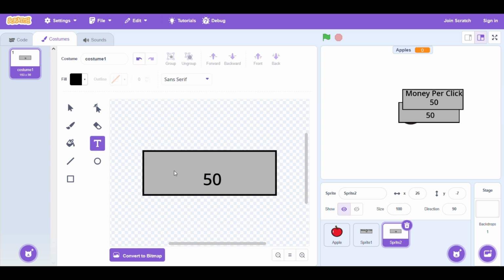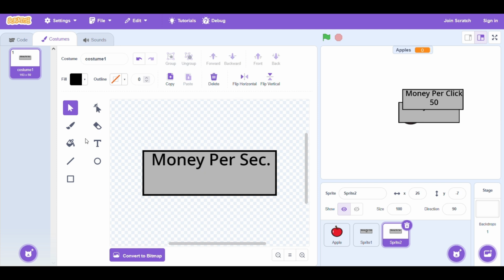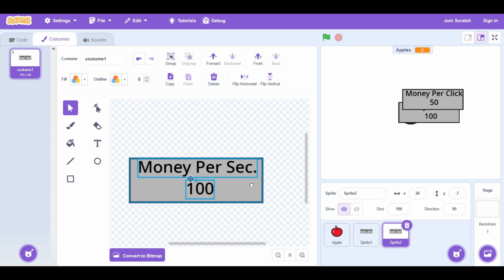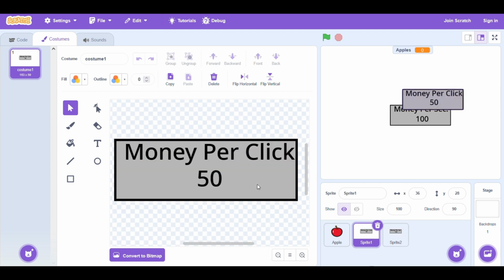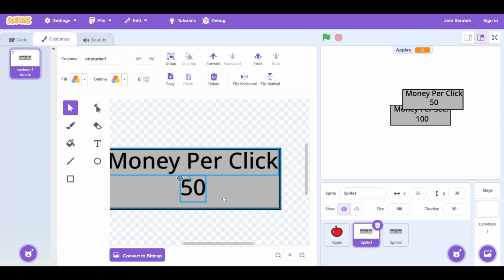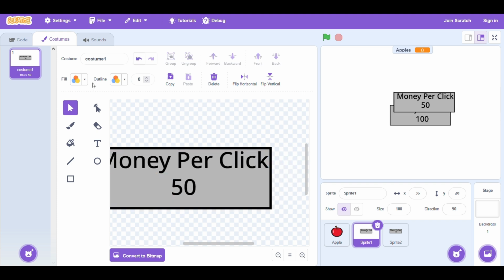And now this is a new sprite. Money per SEC. I'm just going to do SEC, just because I don't want to write the whole thing of second. Money per second should not cost 50. It costs 100. Nice. Okay. Now you can't forget to drag this thing in the center. Save the money per click. Looks good.